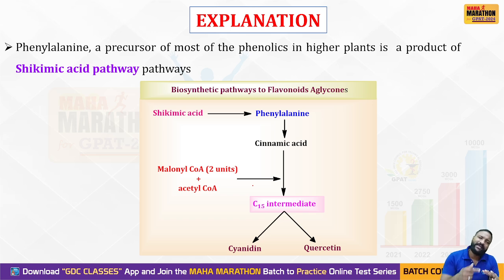From these elements, the synthesis goes on to give different types of secondary metabolites like coumarins and other things like cinnamic acid, cyanidin, quercetin, and then the rest will follow. From the shikimic acid pathway we get phenylalanine. From that phenylalanine, compounds like cinnamic acid, cyanidin, quercetin, flavonoids, alkaloids, all these will be formed. Clear? So phenylalanine is a product of the shikimic acid pathway. That should be remembered. Clear? Yes. We'll go to the next question.